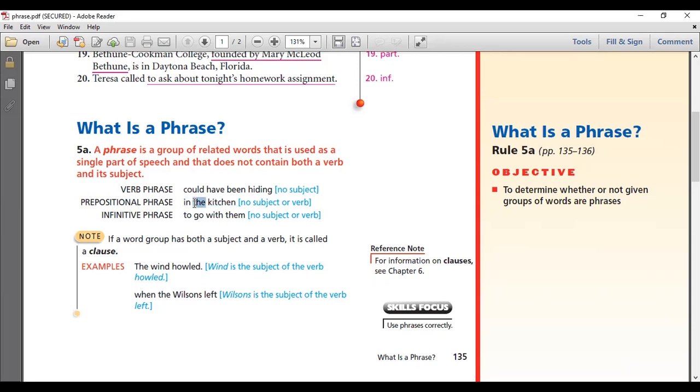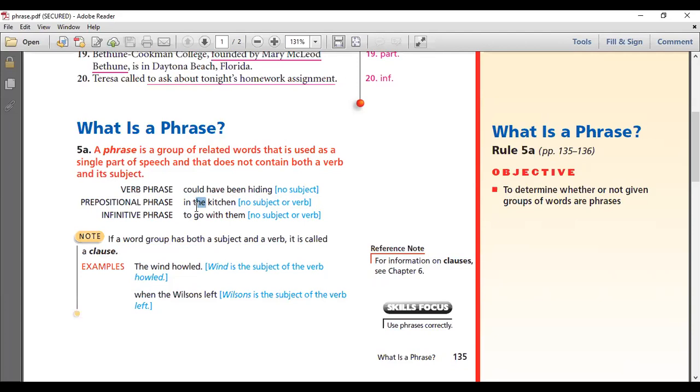We call it a modifier. It comes in the middle. It's an adjective describing the word kitchen. So remember that the word "the," guys, is an adjective, because we took before that articles are adjectives. Okay, the words "the," "a," and "an" are articles, which are adjectives.